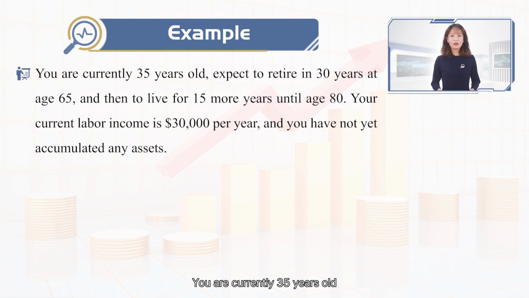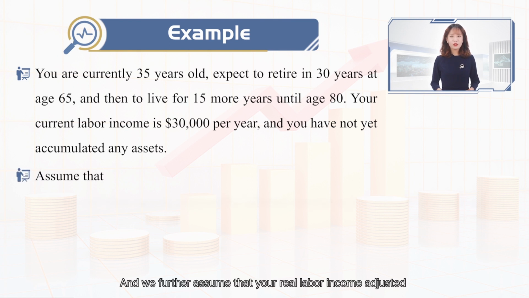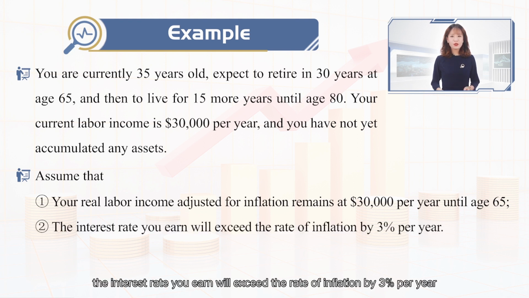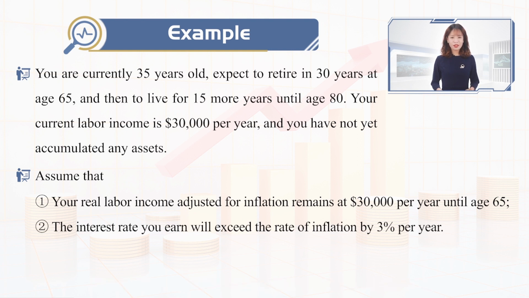You are currently 35 years old, expect to retire in 30 years at age 65 and then to live for 15 more years until age 80. Your current labor income is $30,000 per year and you have not yet accumulated any assets. And we further assume that your real labor income, adjusted for inflation, remains at $30,000 per year until age 65. The interest rate you earn will exceed the rate of inflation by 3% per year.